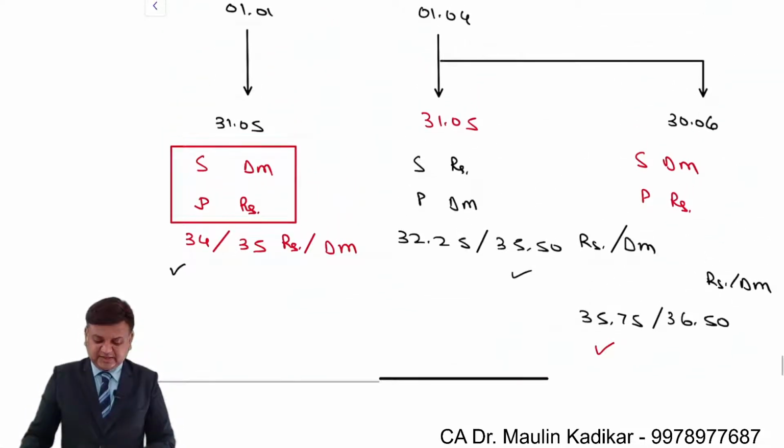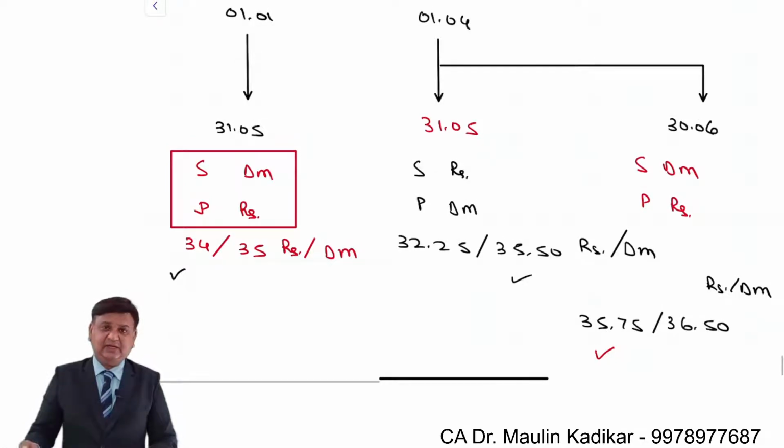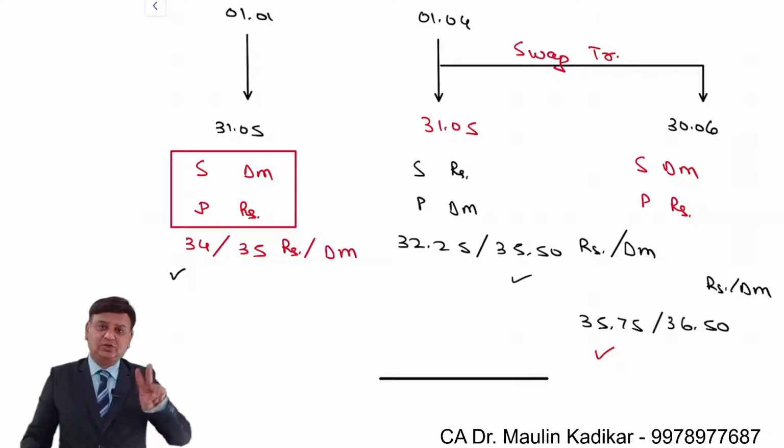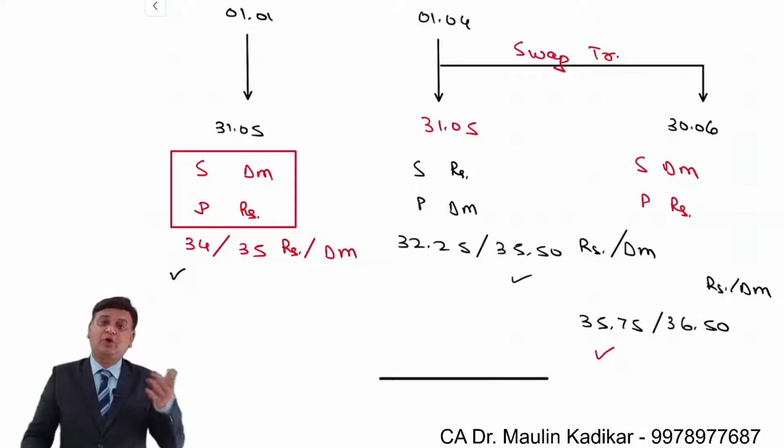This is the way we understand the transactions that will be entered upon on 1st of January and on 1st of April. And technically, friends, this is given a name as swap transaction. The term swap stands for interchange. So we have interchanged the transaction. That is, instead of 31st of May, now we are going to receive the consideration on 30th of June. So entering into two opposite transactions at one point of time.